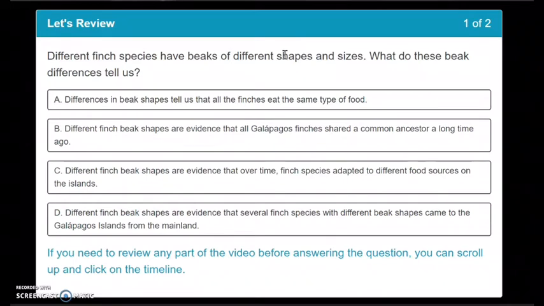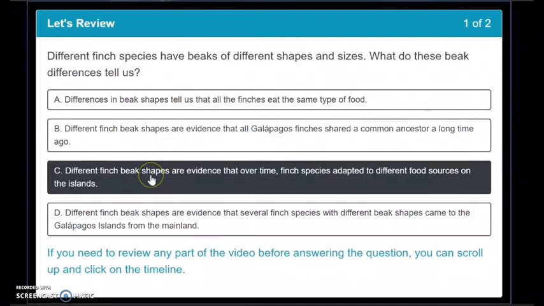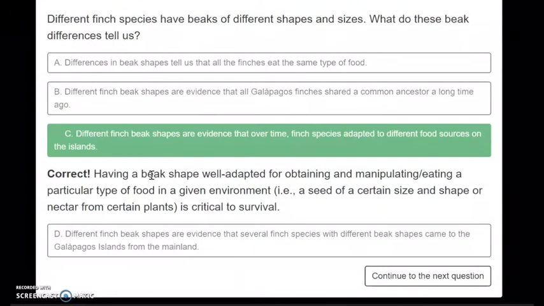D. Different finch beak shapes are evidence that several finch species with different beak shapes came to the Galapagos Islands from the mainland. Now, the video specifically says that that one is not true. They said that one type of finch species came to the Galapagos and then split off into different types of species. So, we know that A, B, and D are not true, so that means C must be our answer.